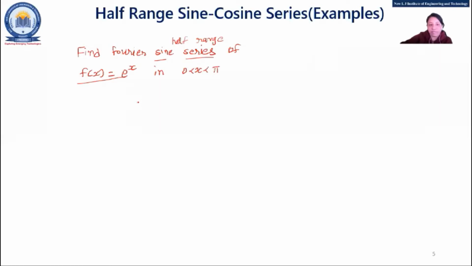And always whenever there will be a half range, the interval starts with 0 only. 0 to pi or 0 to L, that means 0 to 5, whatever it is. L can be any integer. Fine. Now, this question, e raised to x, was asked in 2015, right? Okay, so sine series.